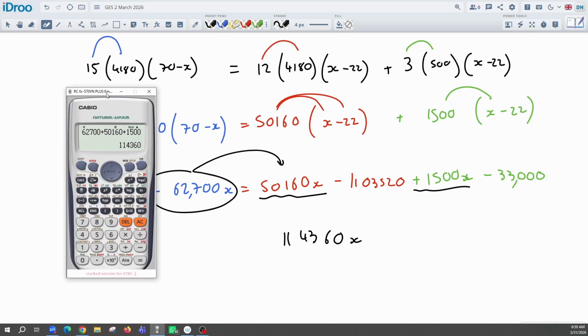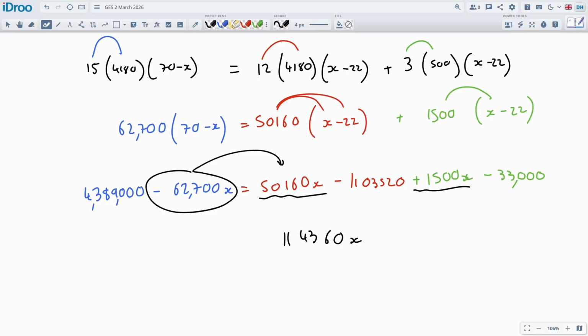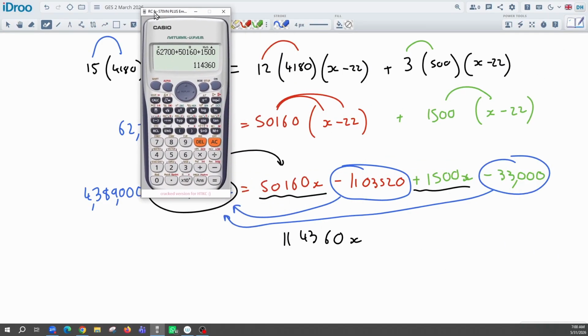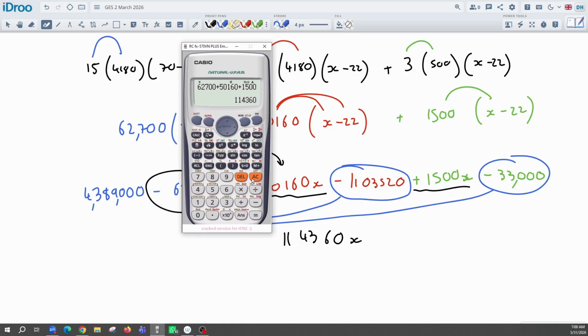And then we're going to do the same thing with all the other numbers. These regular numbers by themselves, we're going to add them to the other side. So these are all negatives, they're actually going to become positives when they go over to the other side, and they're going to get added into this 4 million. We're going to add in all these two other numbers over here. I'm doing so much rearranging all at once. It just saves me the hassle of writing it all out. But as long as you can see what's going on, it's okay. And these are hard questions, right? They're just really tough.